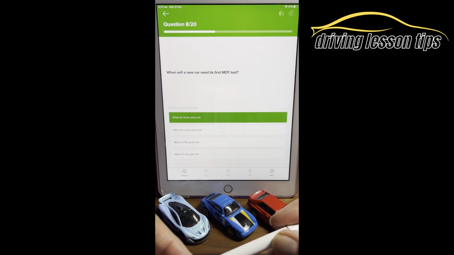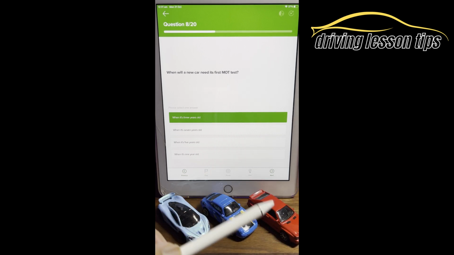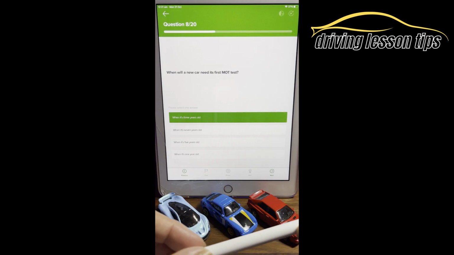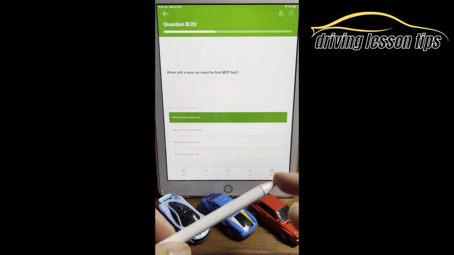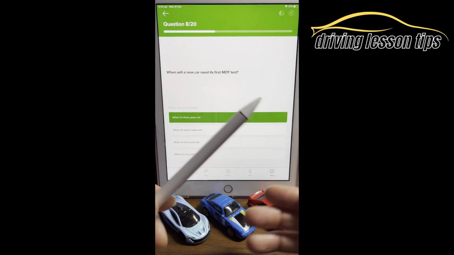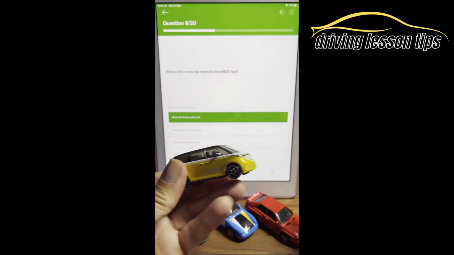There shouldn't be anything wrong with them, as long as you've not had accidents or crashes or anything like that. On its 3rd birthday, you need to start having it MOT'd, and then an MOT is done every single year after that to make sure it is safe to drive on the UK roads. Okay, an MOT tests everything.